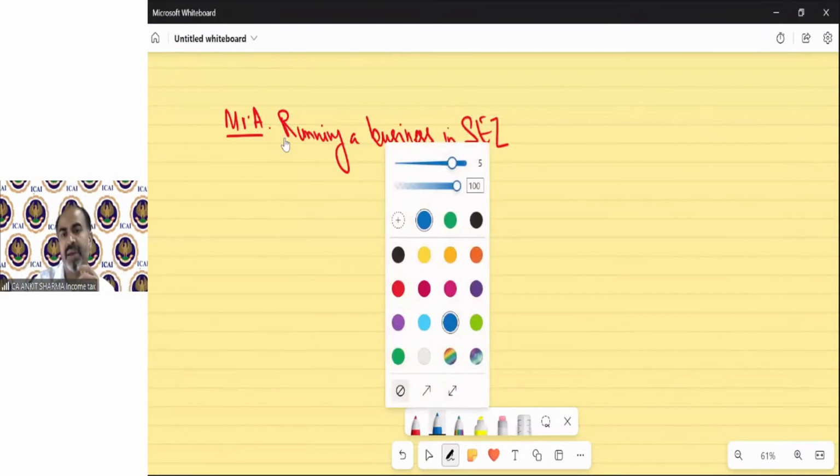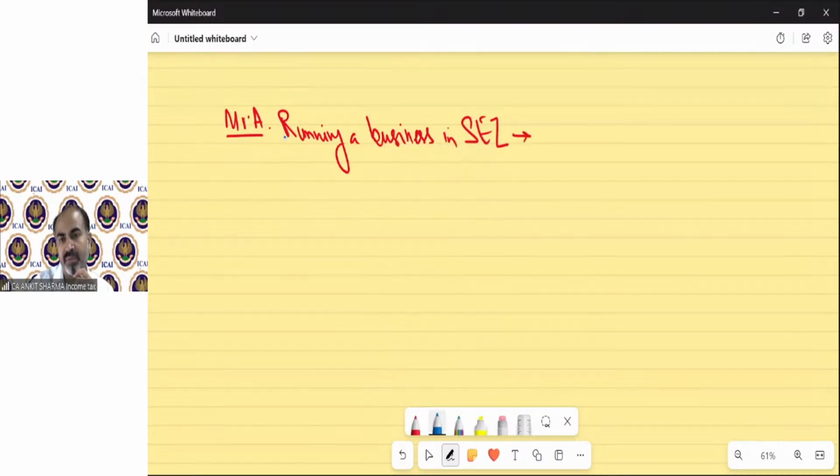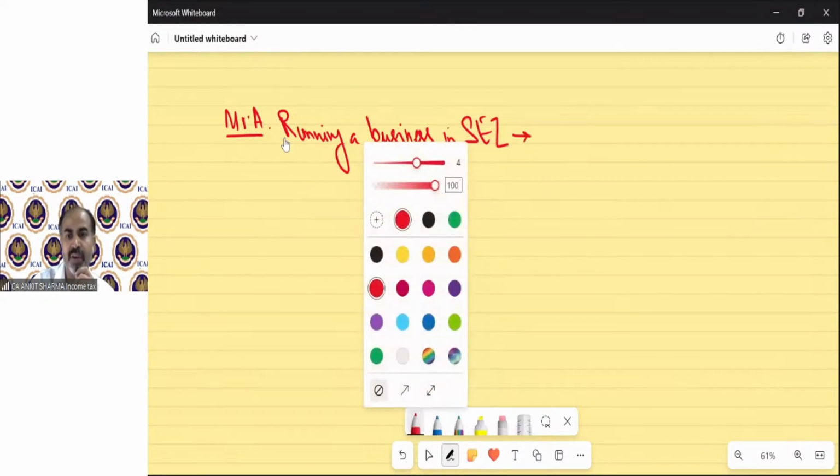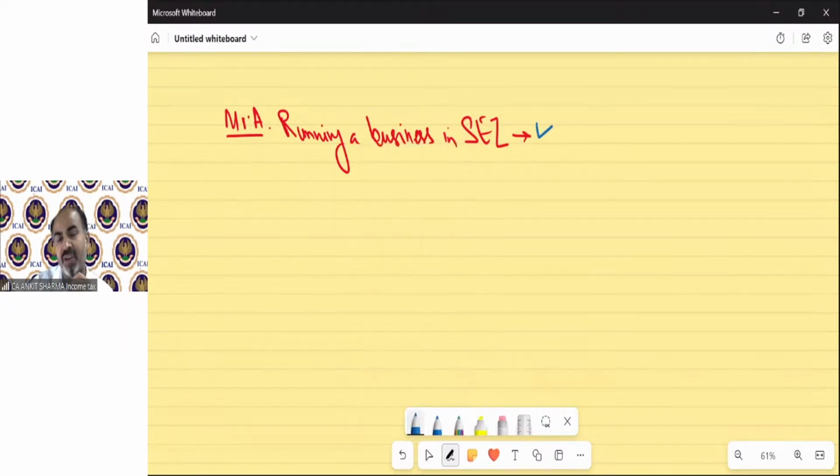Remember the SEZ concept, you might have gone through it in, I guess, chapter number 3. In chapter number 3, this concept has been discussed with you, which says that if any business or undertaking works in a special economic zone, then you are able to claim a special benefit. So can anybody tell me what the benefit is?